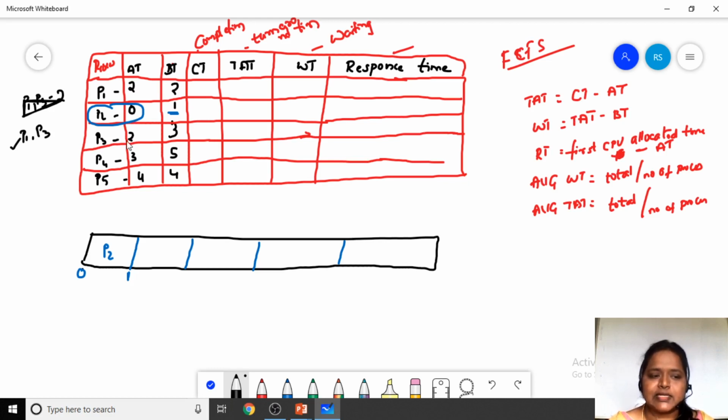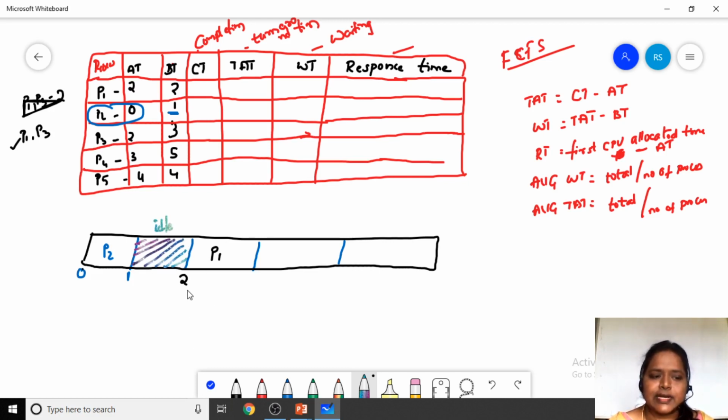At 1 millisecond no other process entered, and at 2 milliseconds P1 entered. So here the system is going to be idle, because at 1 millisecond no process had entered the system.